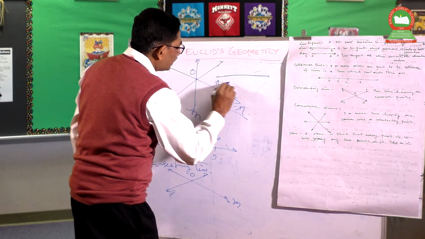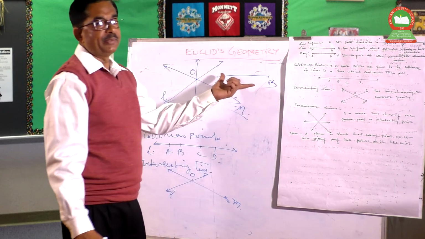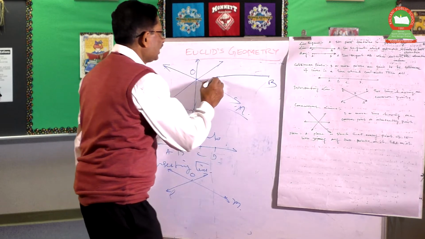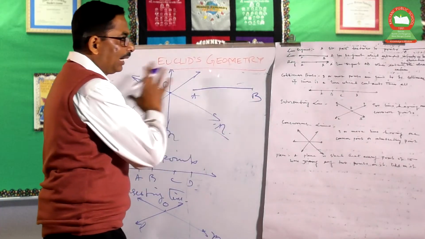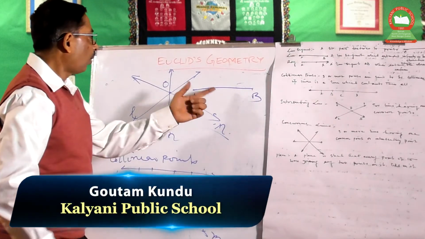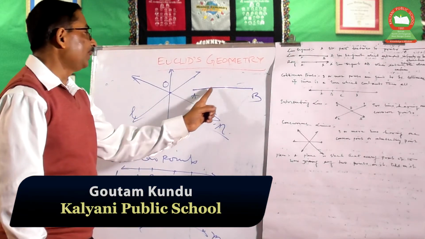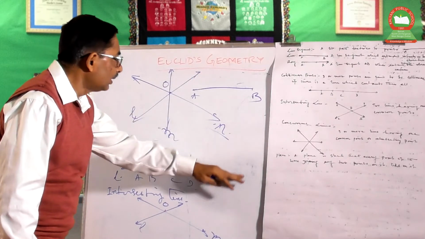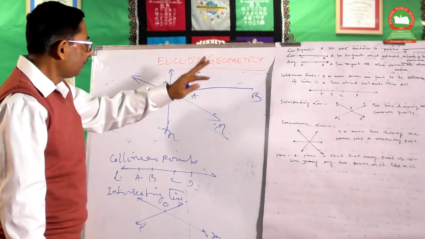What does it mean? Suppose any line AB is joining two points A and B. There are so many points on it, and all the points need to lie on this plane. That is called the plane.